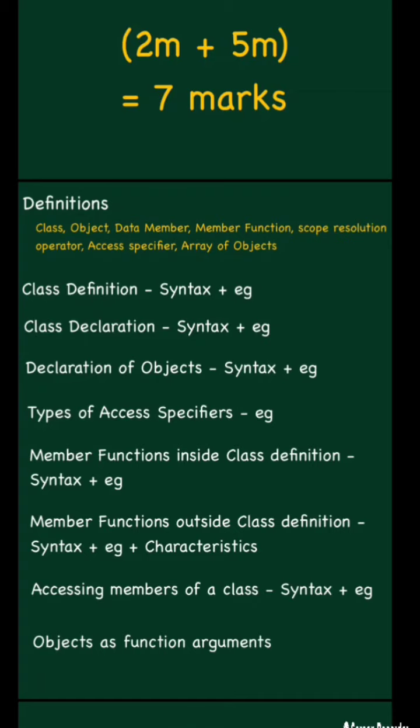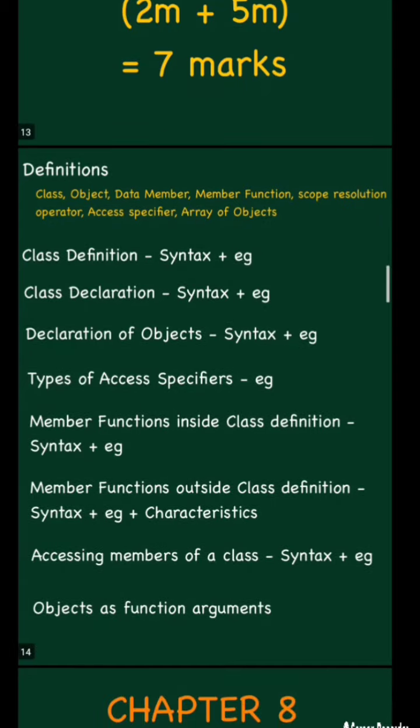Then class declaration, for that also you have to write the syntax along with a small programming example. Then how we can declare the objects of a class. And one more thing, we can create or declare any number of objects for a single class. If you want to create more, the declaration is terminated by what? Semicolon.